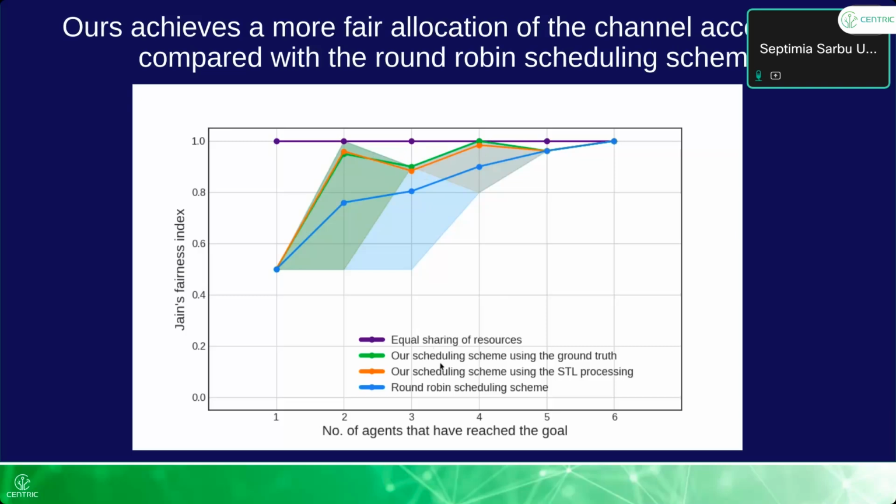But in the scheme which we propose, if the base station analyzes the dynamics of the system, then it can adapt dynamically to what is happening. So it will give the channel access depending on the condition.